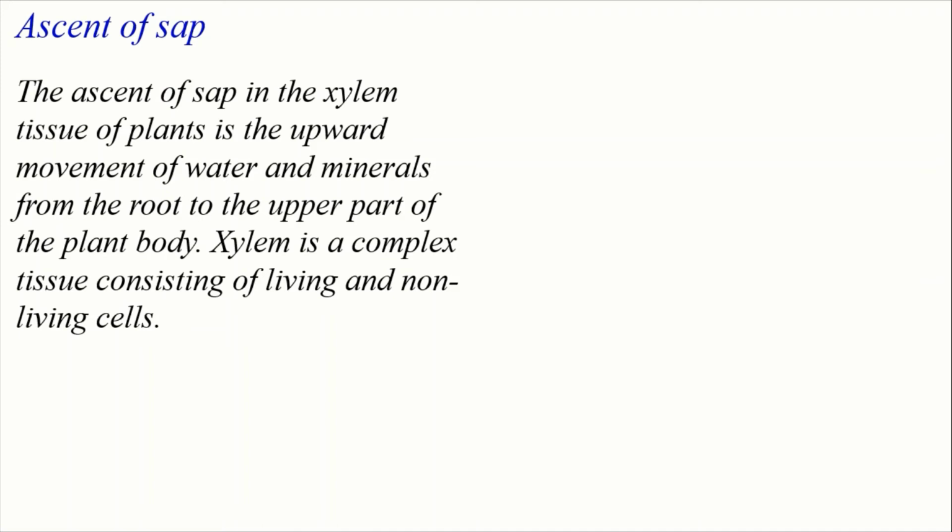Now, we will learn how the cell sap from the root reaches the topmost branches and leaves of plants. So, the ascent of sap in the xylem tissue of plants is the upward movement of water and minerals from the root to the upper part of the plant's body. So here is upward movement. So we can say that the xylem tissue helps to transport upward movement. So xylem is a complex tissue consisting of living and non-living cells.